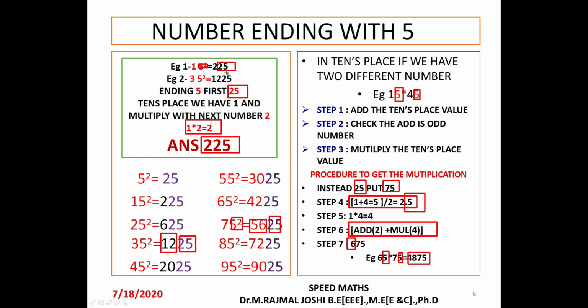So this is the easiest way to find the product of numbers whose unit place ends with 5. We can write 25 at the end, provided the tens place digits are the same or their sum is an even value. If it is odd, we always write 75. Multiply both the values, add both the values, divide by 2, neglect the 0.5, keep it before the integer value, and add the multiplication and addition answers in order to get the multiplication of any numbers ending with 5.